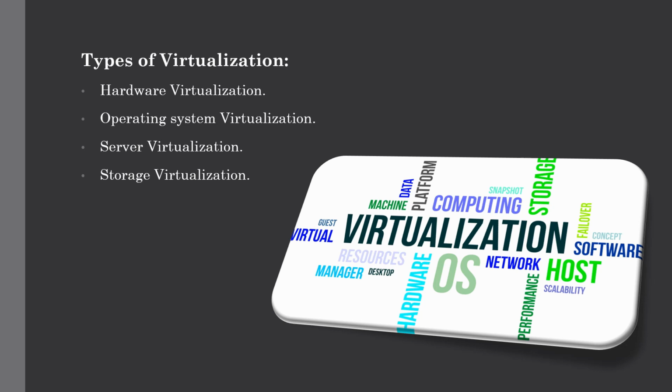The third type is server virtualization. When the virtual machine software or VMM is directly installed on the server system, that is server virtualization. This is done because a single physical server can be divided into multiple servers on a demand basis for balancing the load.